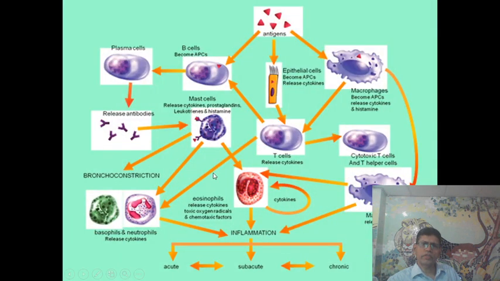This is the diagrammatic presentation: the antigen presenting cells, and the production of IgE that reacts with mast cells, and production of cytokines, prostaglandins, leukotrienes, and histamines, and they cause bronchoconstriction and in another way cause inflammation of the airway, which may be acute, subacute, or chronic.